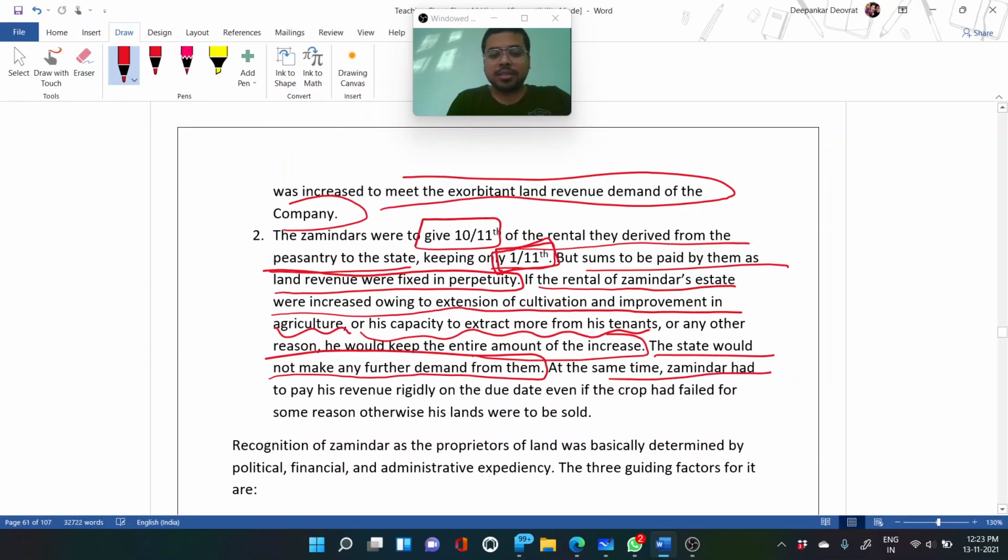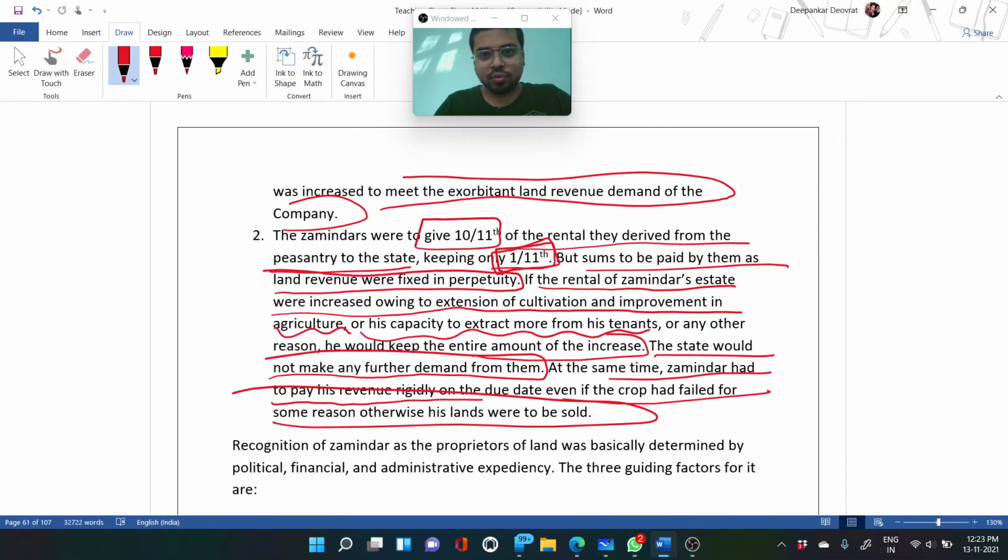At the same time, the zamindar had to pay his revenue rigidly on the due date, even if the crop had failed for some reason. Otherwise, the land that was given to the zamindar would be sold. Okay.